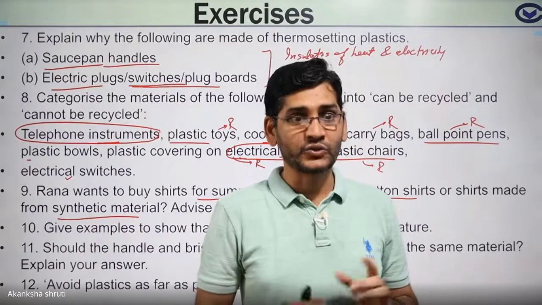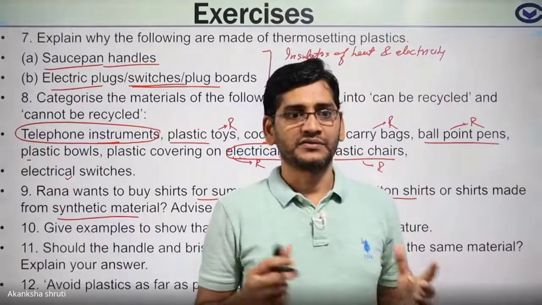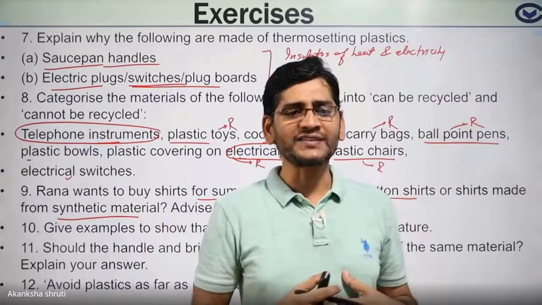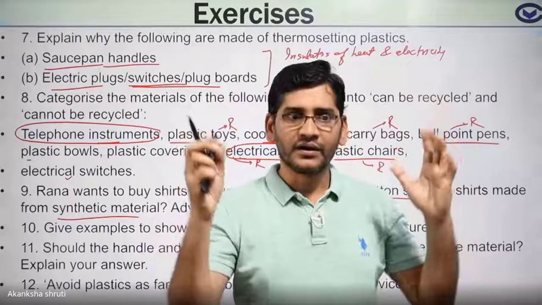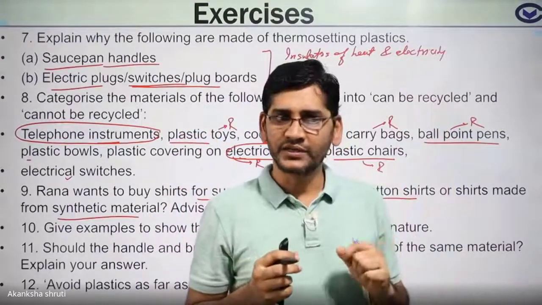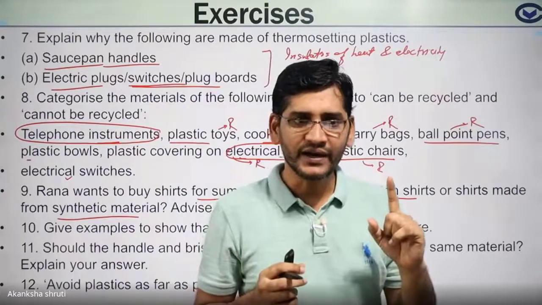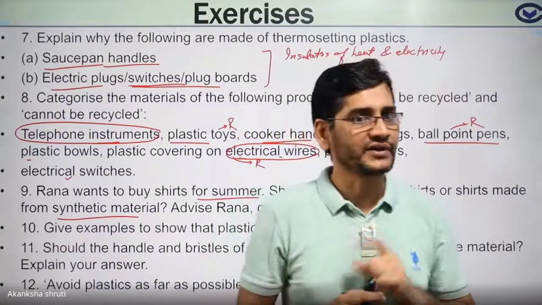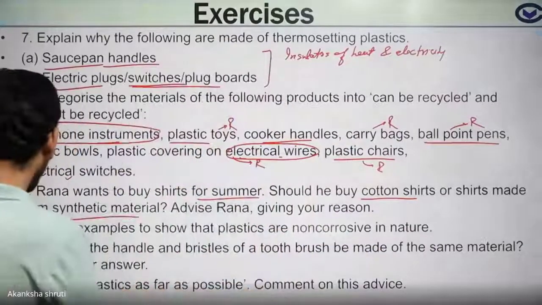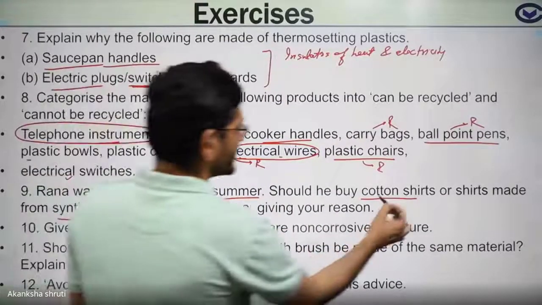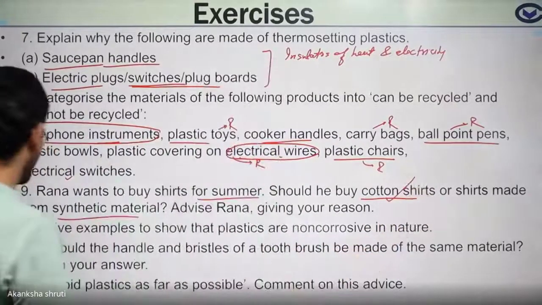But if you want something where the heat should not pass, like winter cloth or umbrella cloth, there you will prefer artificial fiber like polyester and acrylic. So students, the answer is very easy. Cotton is preferred.